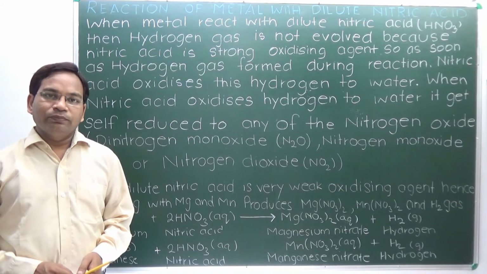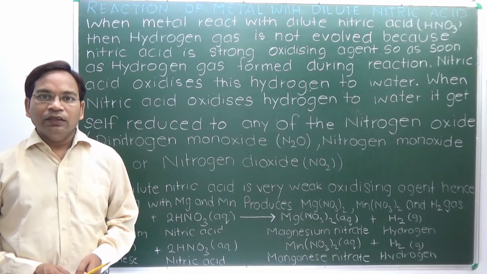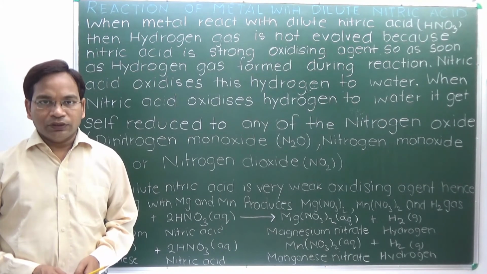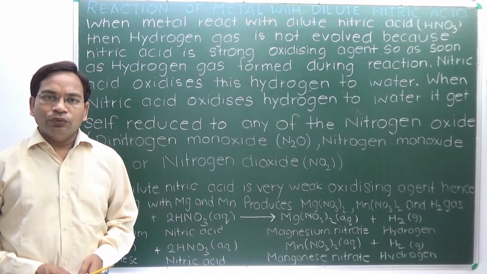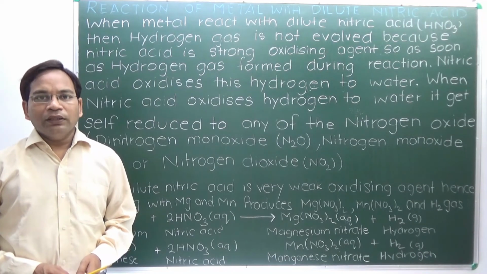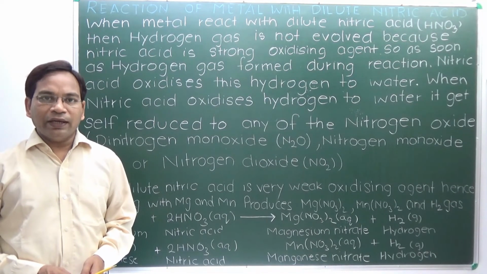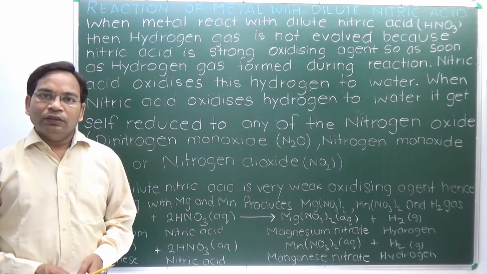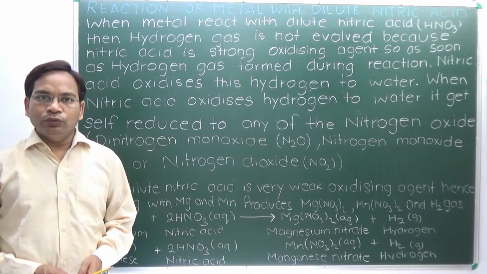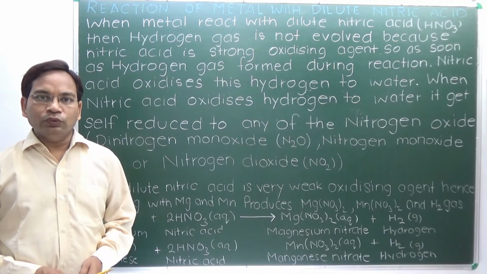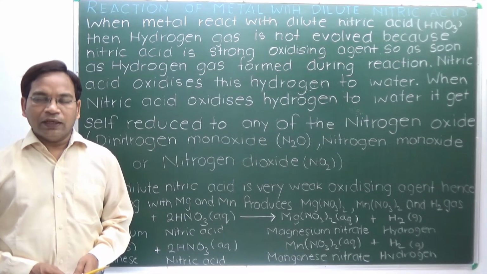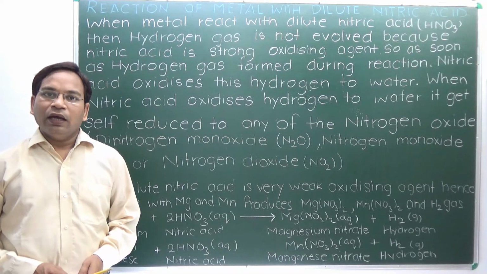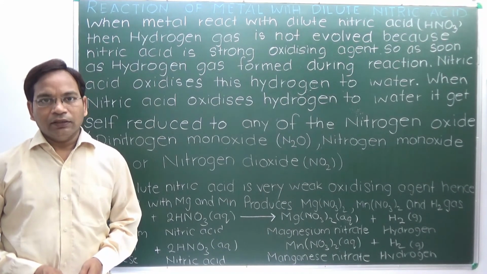But in the case of metal reaction with nitric acid, it does not produce hydrogen. This is because nitric acid is a strong oxidizing agent. When hydrogen is produced during the reaction with the metal, it oxidizes the hydrogen to water and itself gets reduced to different oxide forms like dinitrogen oxide, nitrogen monoxide and nitrogen dioxide.